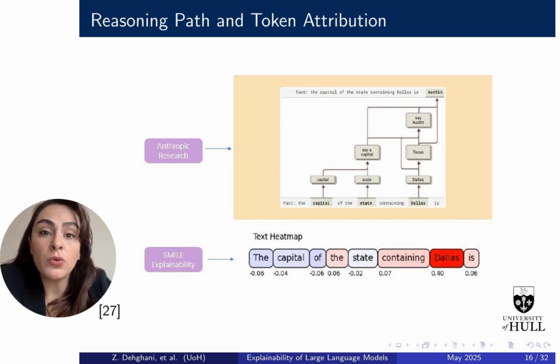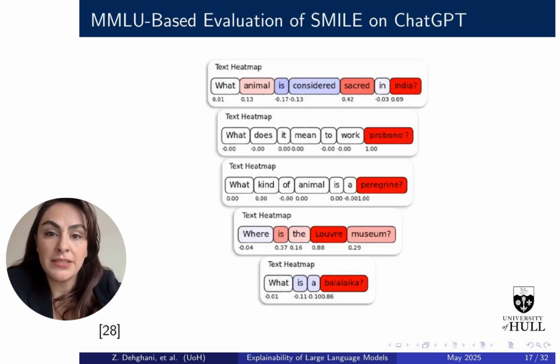The MMLU-based dataset evaluation of SMILE on ChatGPT reveals insights into its performance across diverse tasks. SMILE demonstrates robust capabilities in understanding and generating language, highlighting its potential in enhancing explainability. This evaluation underscores the importance of comprehensive testing to ensure reliable AI model performance.